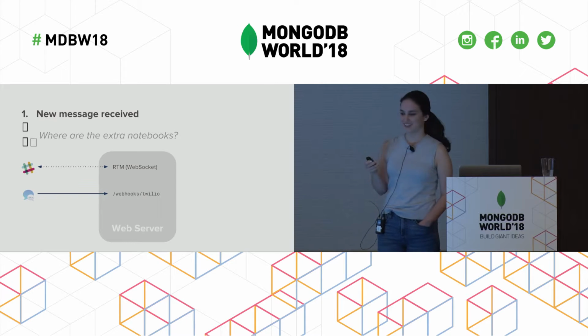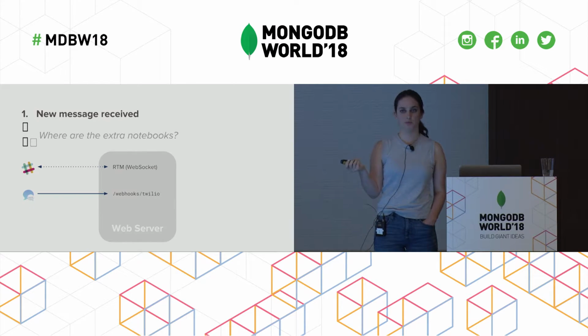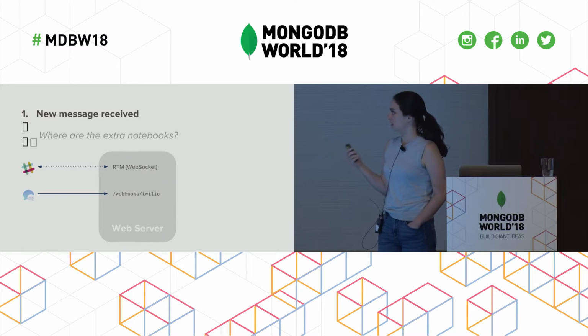So those are supposed to be emojis, but say a new message is received. We have our two channels, Slack and SMS. Through Slack, we receive messages through an RTM WebSocket, so real-time messaging. And through SMS, we receive messages a very different way through a Twilio webhook. So if you're not familiar with Twilio, it's a third-party service where you can purchase phone numbers, and you can set up a webhook such that when a message is sent to your phone number, it'll hit your webhook.